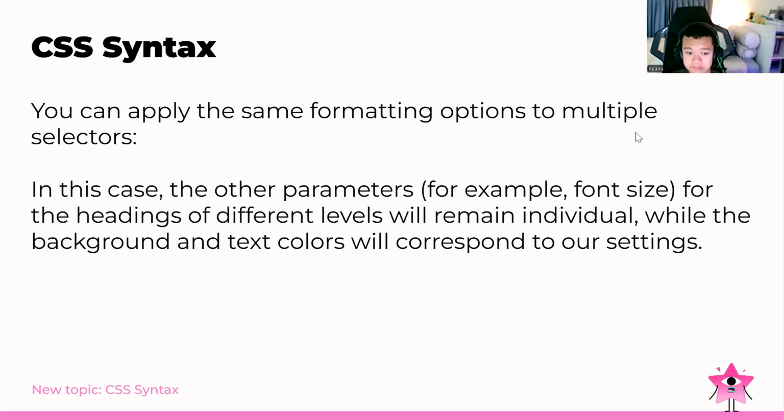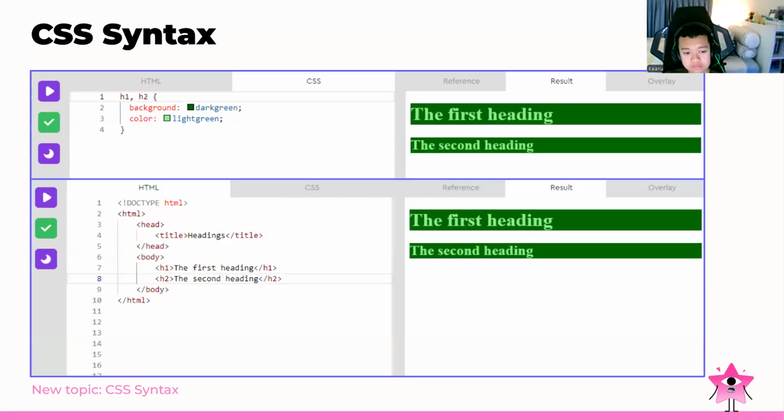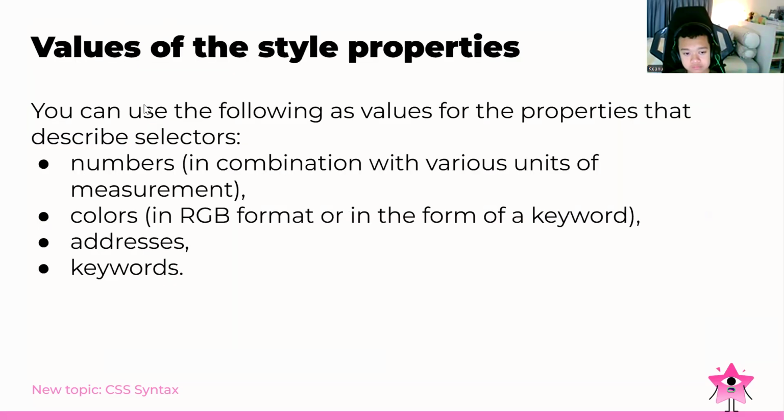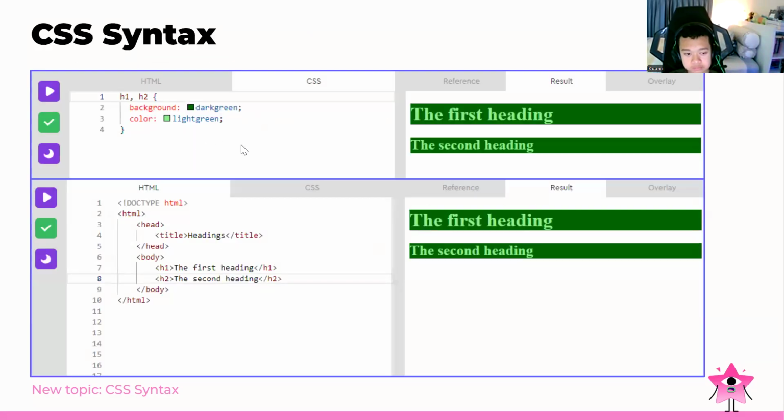Then we can also apply the same formatting options to multiple selectors. In this case, other parameters, for example the font size for headings of different levels, will remain individual, while the background and text color will correspond to our settings. Just like this, we have H1 and also H2. We set the background to dark green, and the color to light green. So we set the title for the headings, and also the body, and the output will look like this.